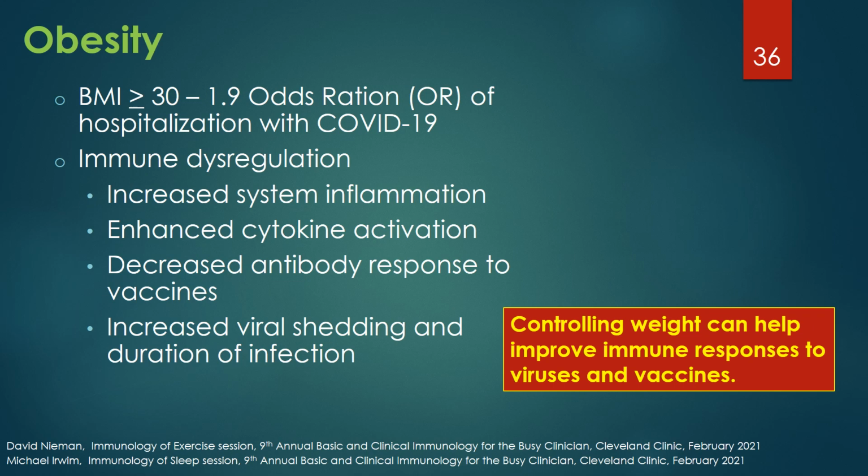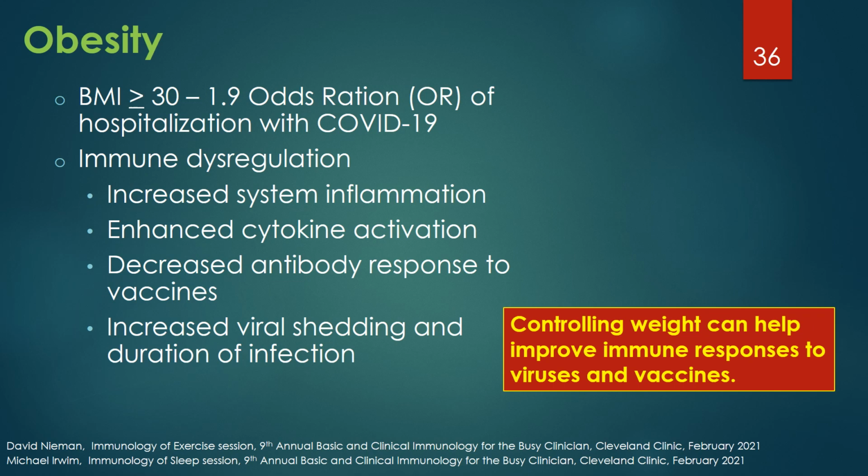Obesity seems to be associated with immune dysregulation, resulting in a chronic increase of systemic inflammation associated with enhanced cytokine activation. Obesity-associated immune dysregulation also manifests with decreased antibody responses to viral vaccines like influenza, and also is associated with increased viral shedding and duration of infection in individuals infected with viruses like influenza.